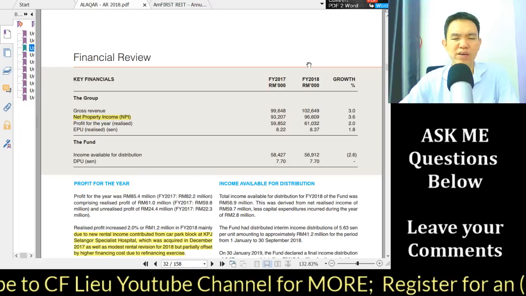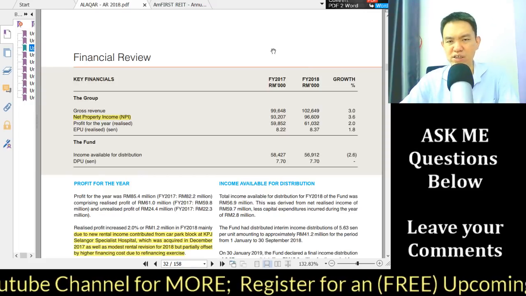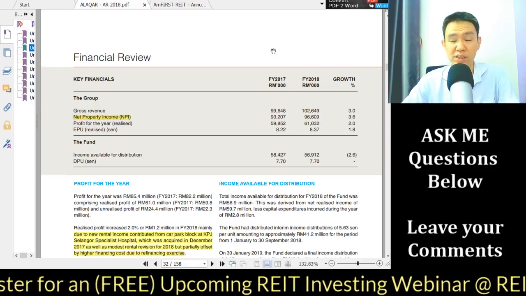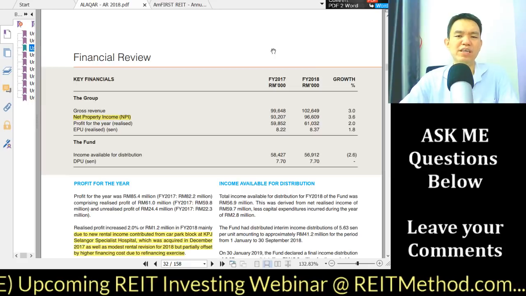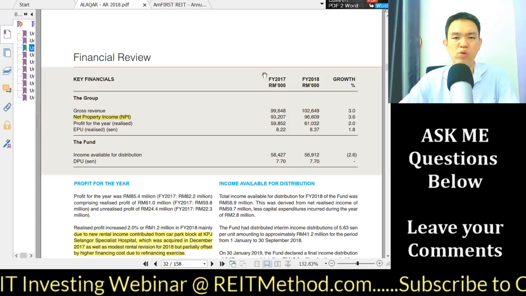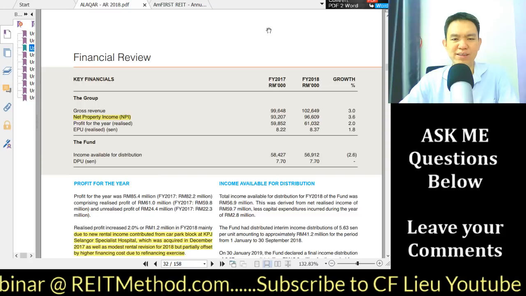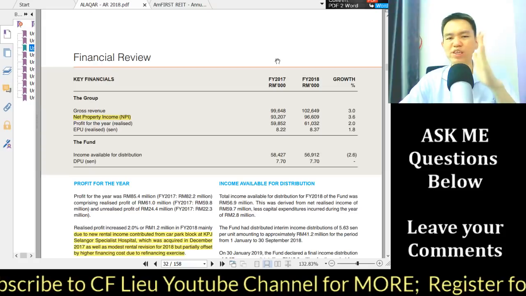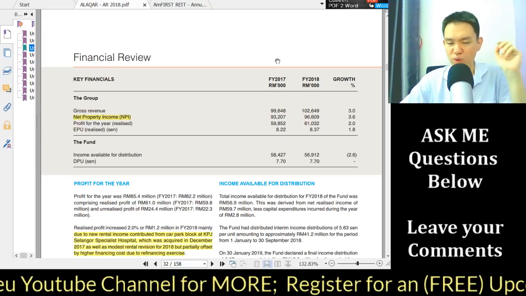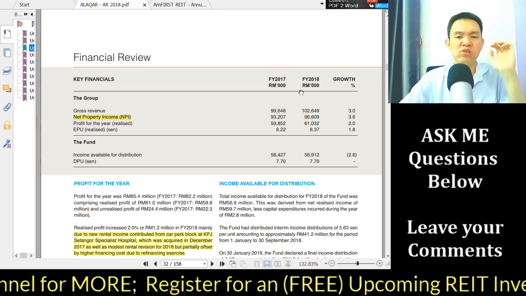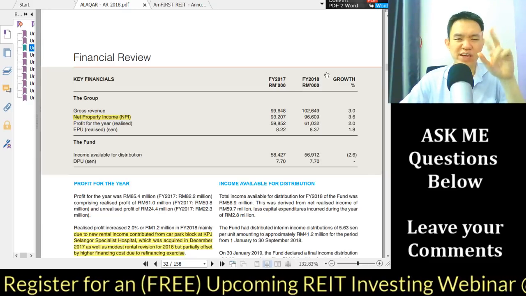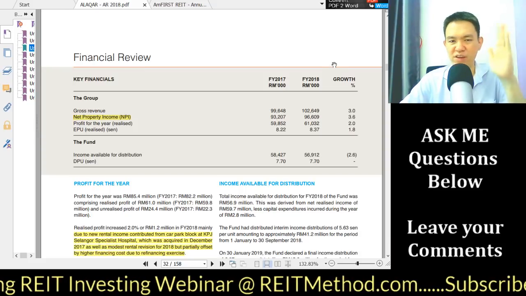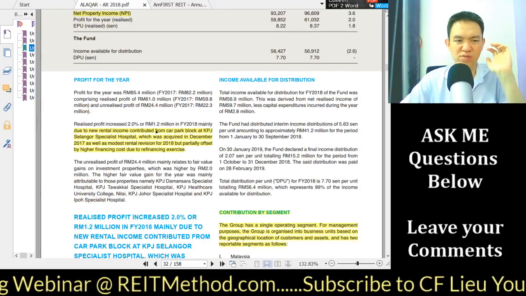Now just be very aware that how they tabulate this is different from one REIT manager's annual report to another. Some might tabulate it with the most recent year on the left. For this one, it follows the conventional way where we write from left to right. So just be aware of that. Don't get yourself confused when you are reading a few annual reports. Some of them will put the most recent year on the left, some of them on the right, so don't get confused.